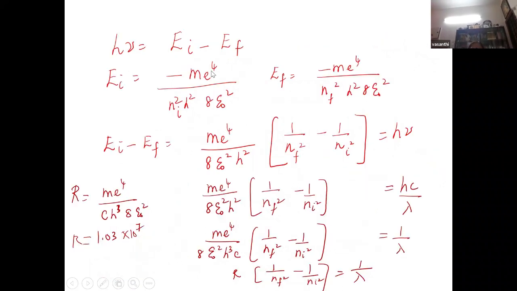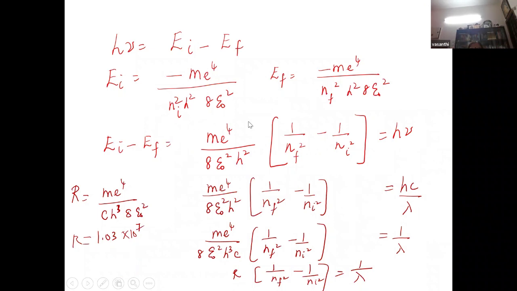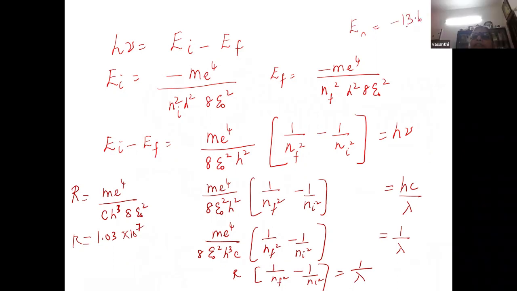Now we are bringing in what postulate is this? Emission of energy, the third postulate. So when I bring in EI minus EF, EI is negative. What is the significance of this negative energy? There is attraction between the nucleus and the electron. Can the electron jump away? If it has positive energy, the electron will be eliminated from the atom. So electrons are bound, that's very important. The significance of negative energy is that electrons are bound to the nucleus. Otherwise, the electron will fly away, no?